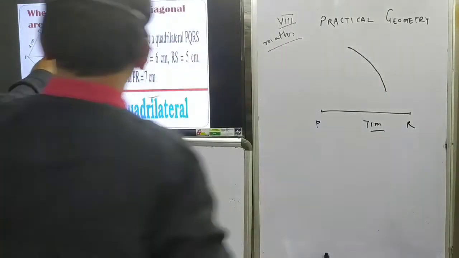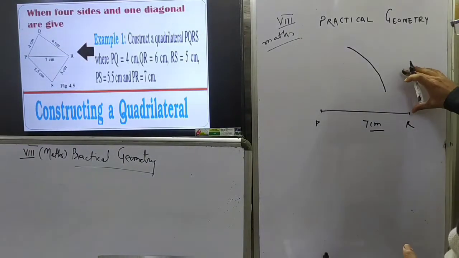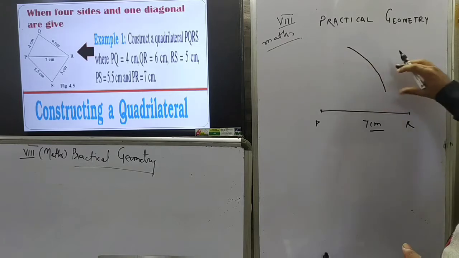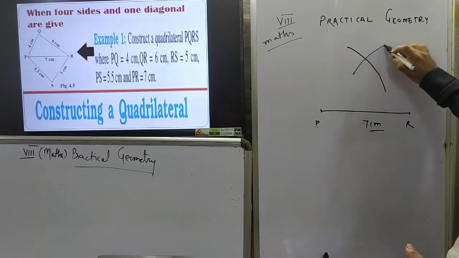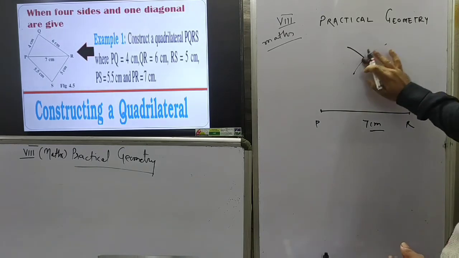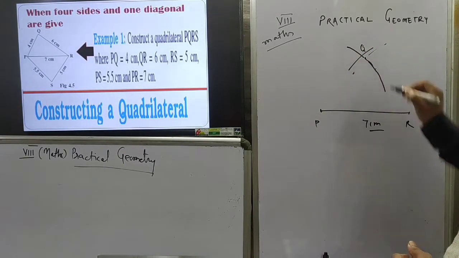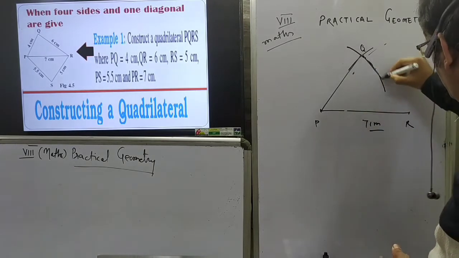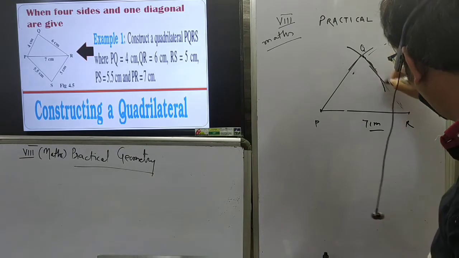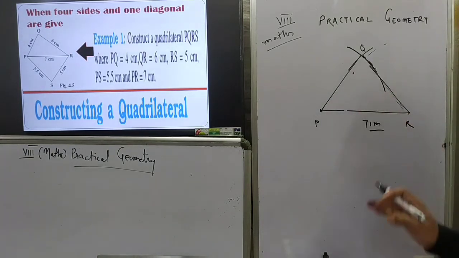Another, QR is at 6 centimeter. For QR at 6 centimeter, take 6 centimeter in the rounder and draw another arc with center at R and radius of 6 centimeter, intersecting each other at Q. Now join PQ and join QR. Now this is triangle PQR.